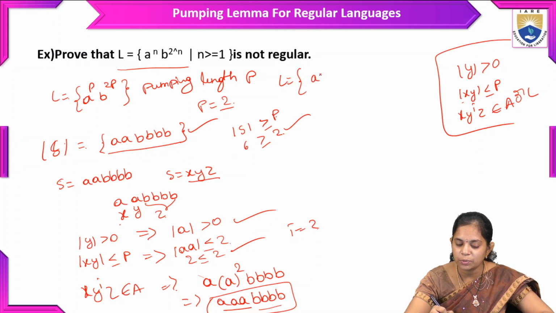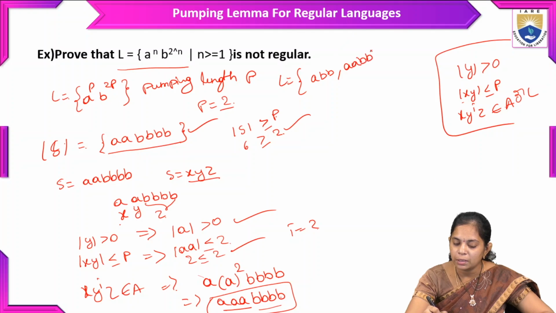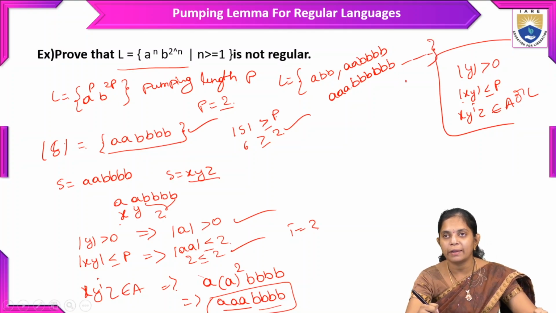It starts with a b, and n equal to 1 onwards we will start: a b, then a a a, and 2 into 3, 6, so 6 b's, and so on. These are the language strings we got from this language.